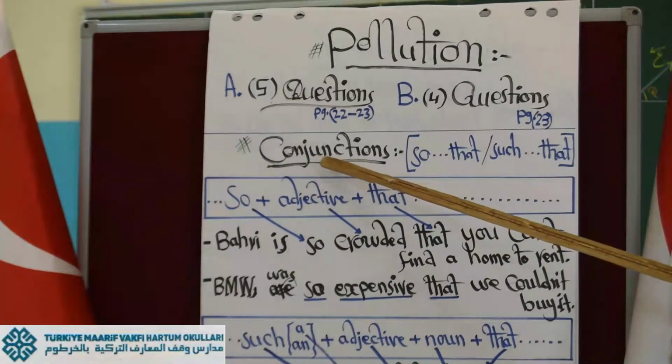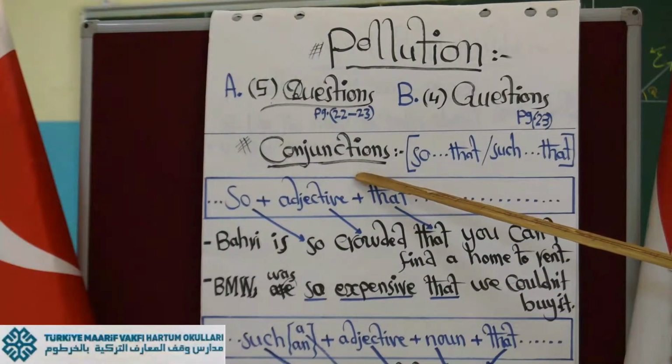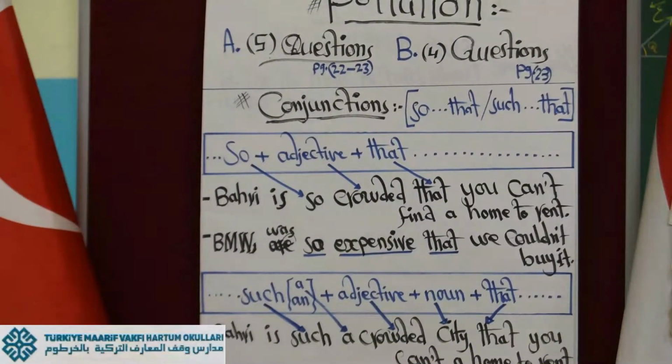Second, I will talk about conjunctions in English. Conjunctions, of course, are words that we use to join sentences or words. But here I'm not going to talk about all kinds or types of conjunctions, only 2 conjunctions. By the way, there are a lot of conjunctions.